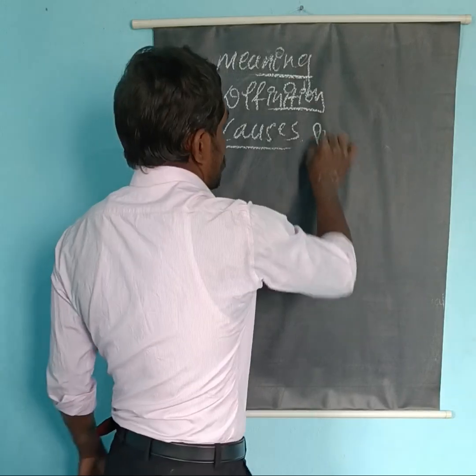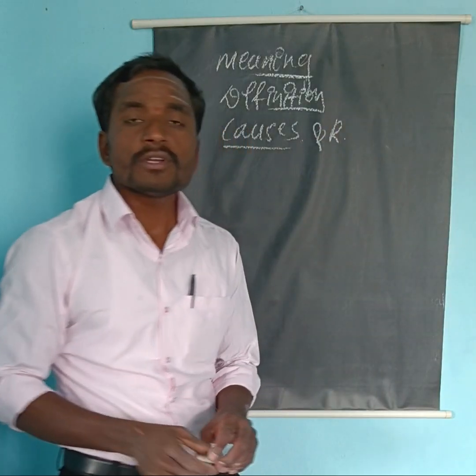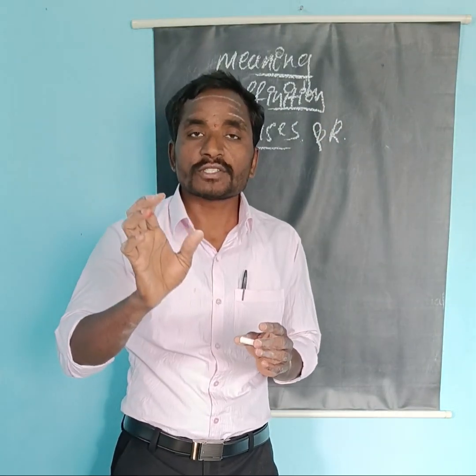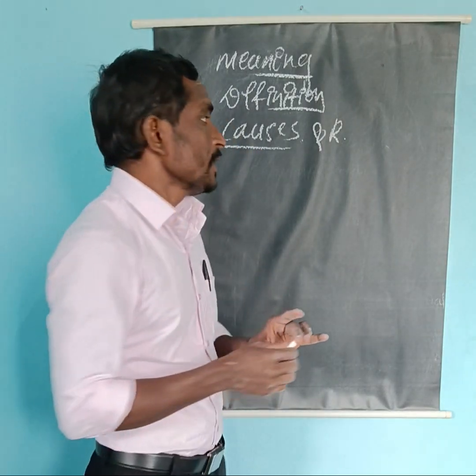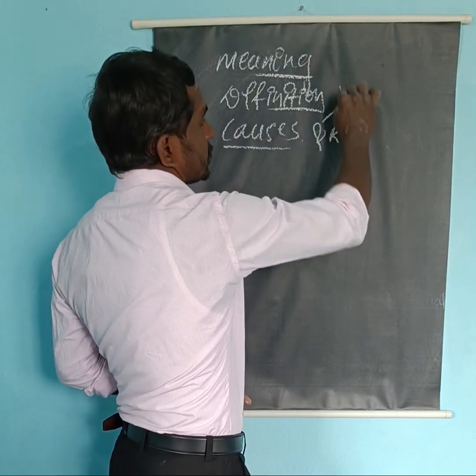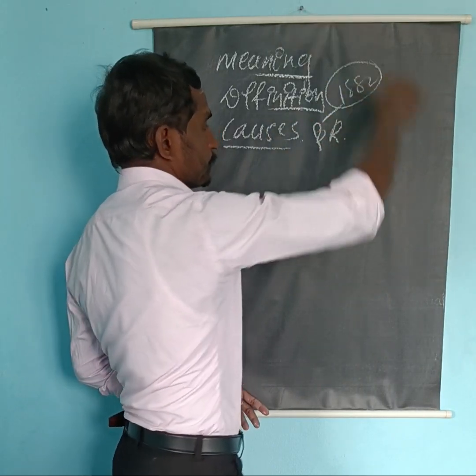The causes and risk factors. The most important cause of tuberculosis is the Mycobacterium tuberculosis bacteria. It is responsible for causing tuberculosis. It was discovered by Robert Koch in the year 1882.